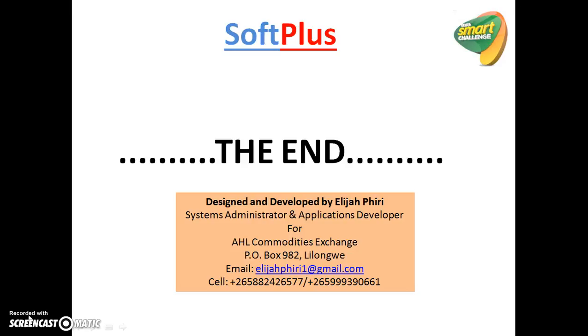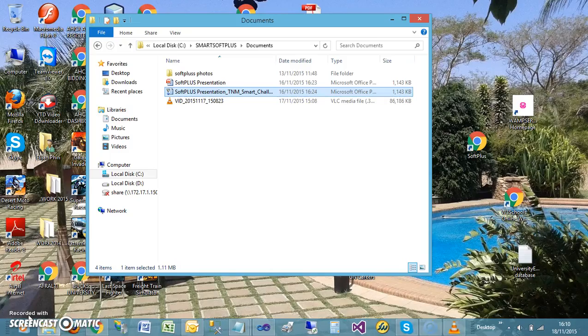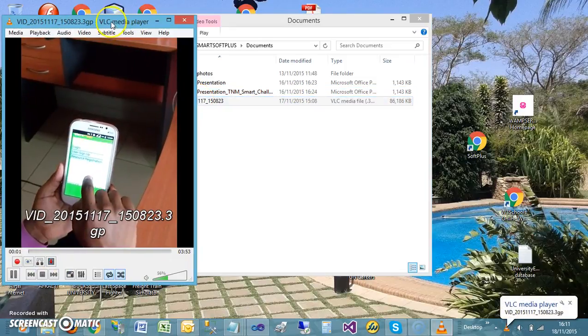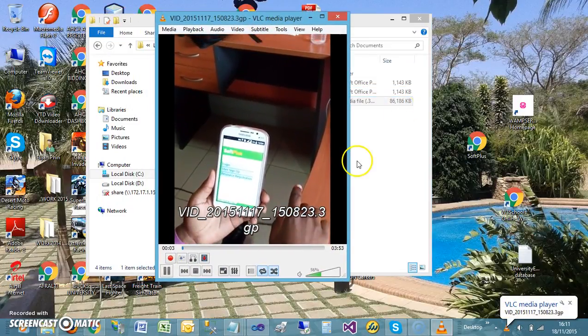As I said, this system has been developed by myself, Elijah Phiri. I work as an application developer as well as a system administrator for HL Commodities Exchange. I like programming. Now let's go to the demonstration of the system. I just want to show you how the system is running on the phone.